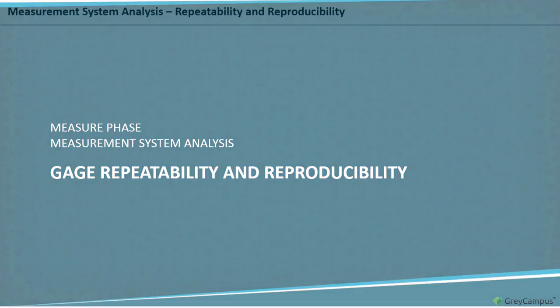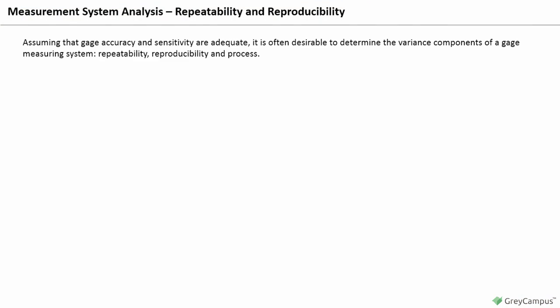Repeatability and reproducibility. Assuming that gauge accuracy and sensitivity are adequate, it is often desirable to determine the variance components of a gauge measuring system: repeatability, reproducibility, and process. There are three widely used methods to quantify measurement error: the range method, the average and range method, and the ANOVA method. A brief description of each follows.